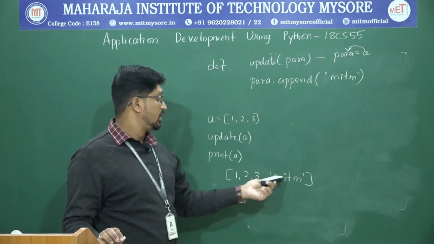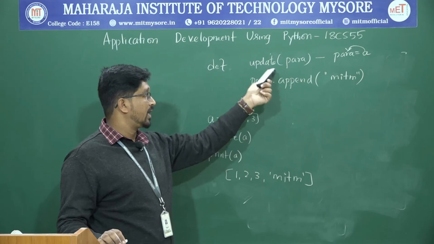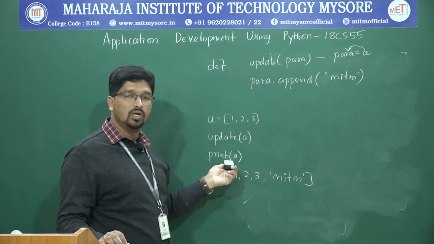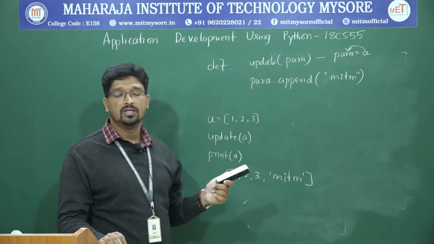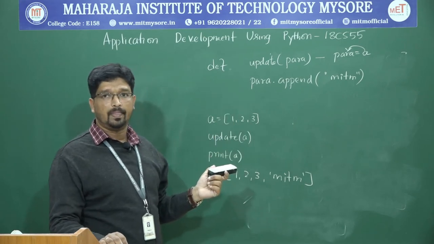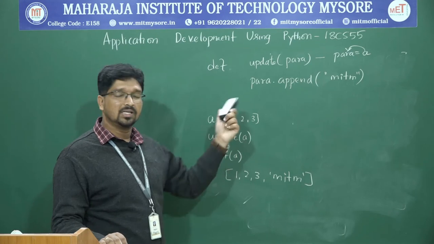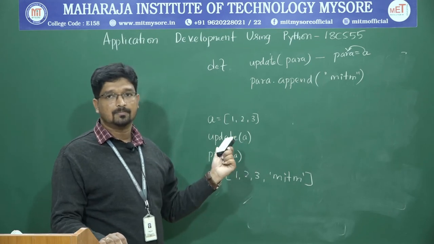1, 2, 3, mitm gets appended and it is reflecting back to the variable a. Now a is also the same, para is also the same. Correct. This is how passing a reference works.